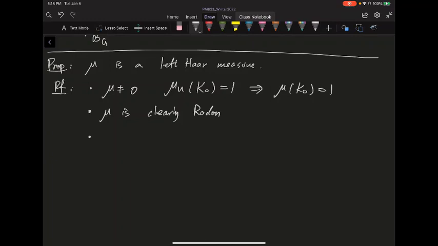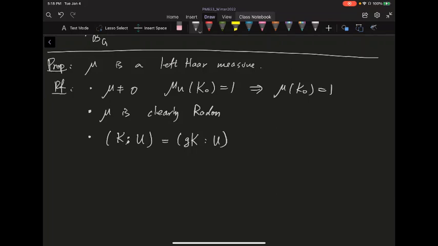And the last thing you need to show is basically that it's going to be left invariant. And this really goes back to our construction of this index, this K over some U. If you have a compact set K, and you say K over some U, then because this is measured by how many translates of U you can cover this K with, you can convince yourself that if you translate this K by any g, that's still going to give you the same covering.